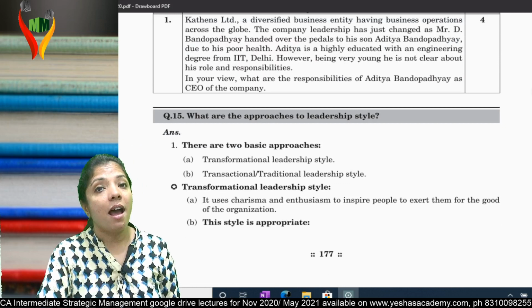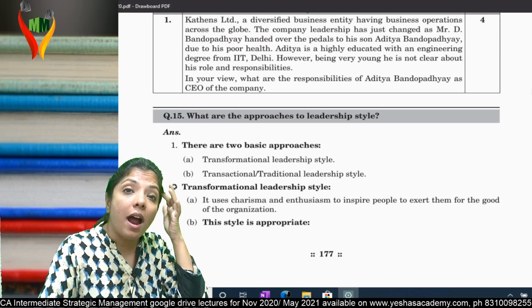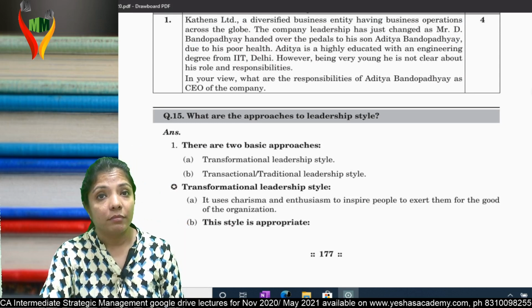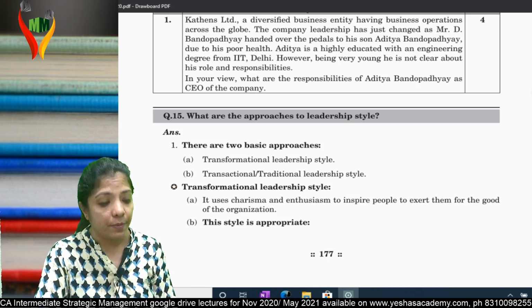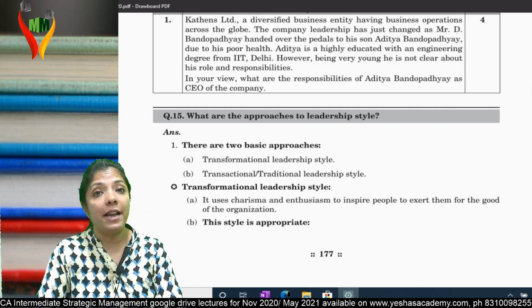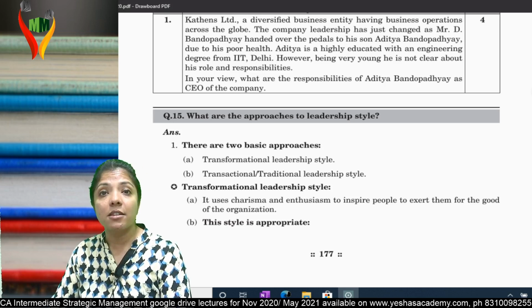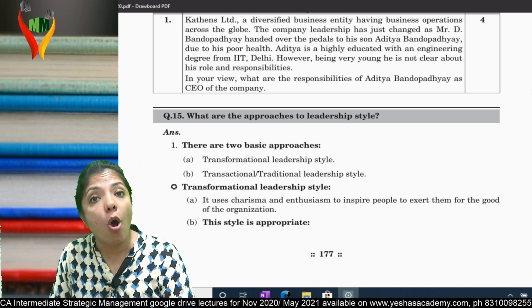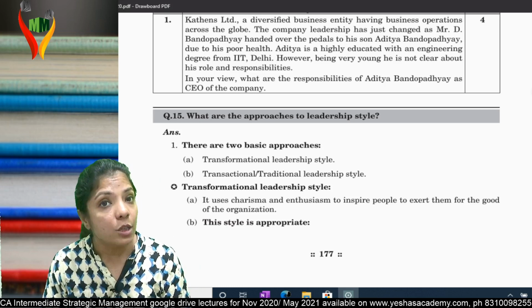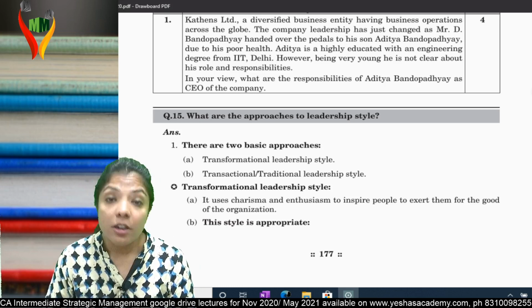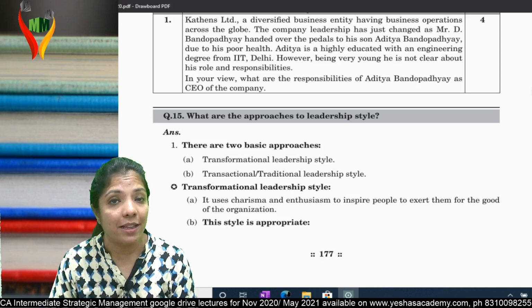And last question for the day. What are the approaches of leadership style? How many styles have they given for leadership? Two. Transformational, and second is transactional or traditional. Transactional and traditional, one and the same thing.